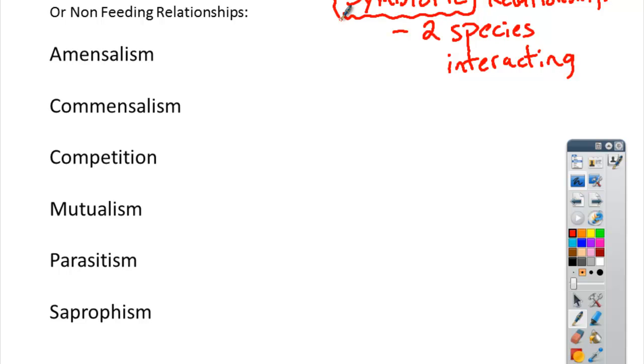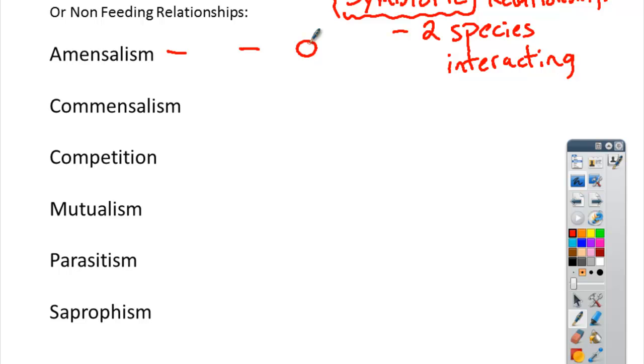Okay, the first again is called amensalism, and with amensalism we are talking about a relationship between two organisms in which one is harmed, so I'm going to give it a minus, and the other one doesn't care. Give it a 0. So one of them's not harmed at all, and another one is harmed.